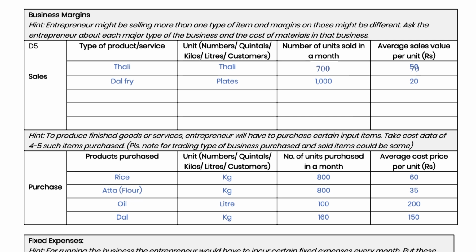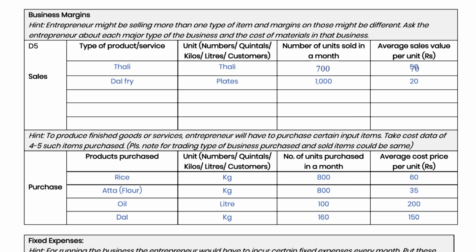Here it must be noted that for some businesses like trading, the items sold will match the items purchased. Example, in a grocery store, rice, wheat, etc. But for manufacturing or service businesses, the sale and purchase items could be very different. Example, for a dhaba business, while thali could be the main item sold, the most purchased items could be rice, dal,